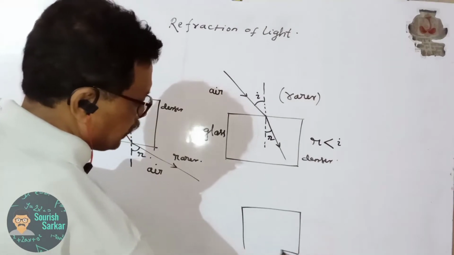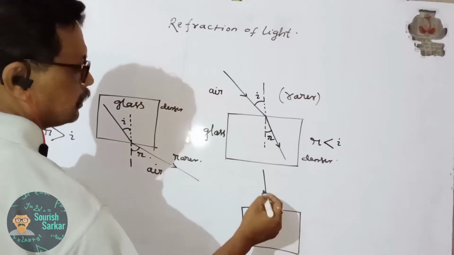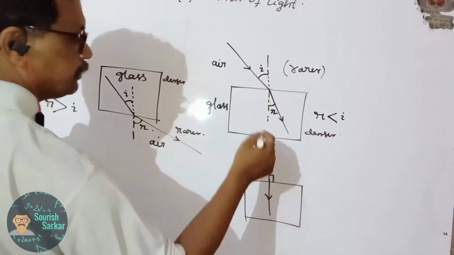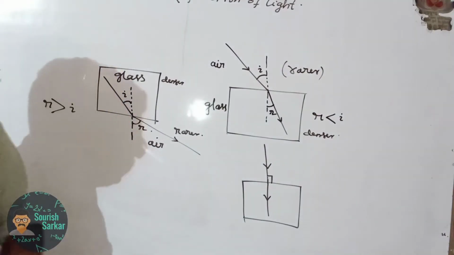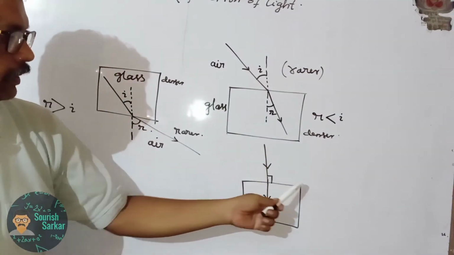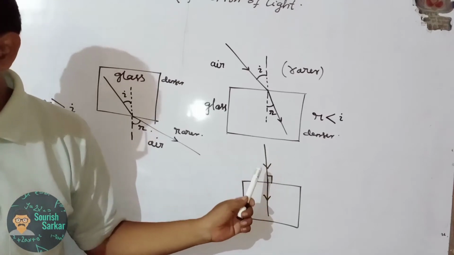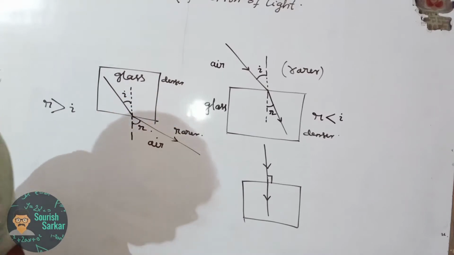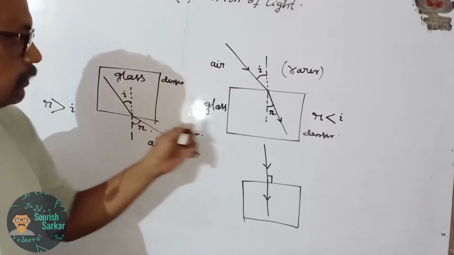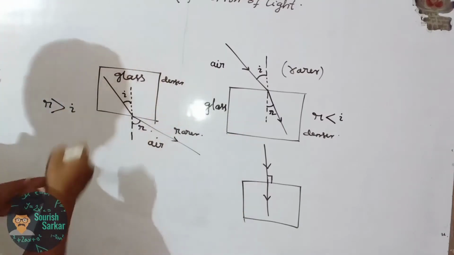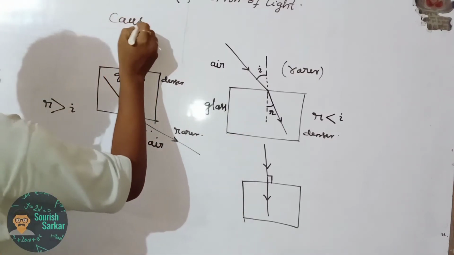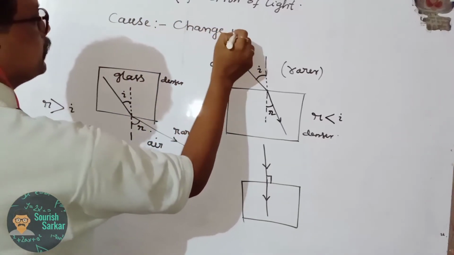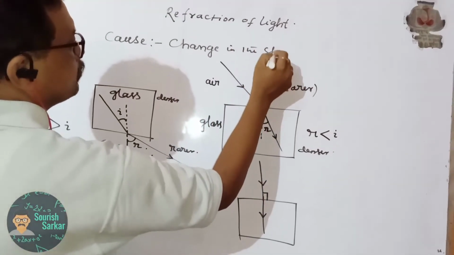Suppose this is a glass slab. If the light ray is incident on the glass slab normally, then it will go straight without any deviation. So if the incident ray falls normally on the refracting surface, then the light ray does not deviate. So what is the cause of refraction? The cause of refraction is the change in the speed of light.